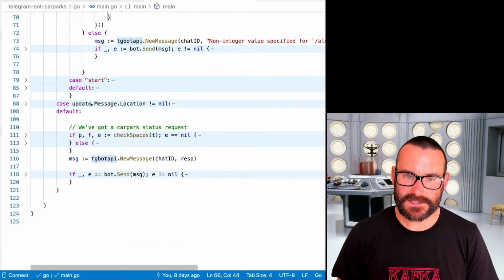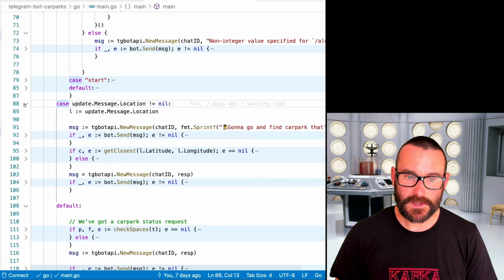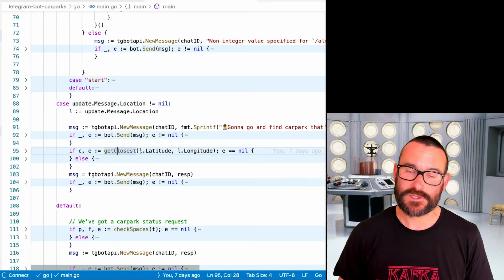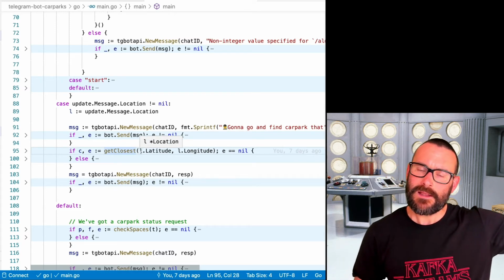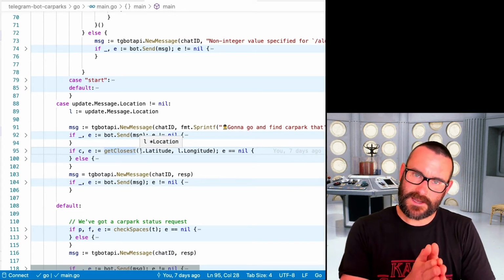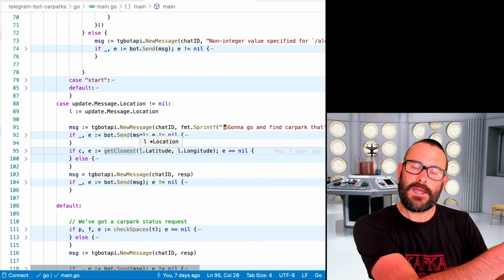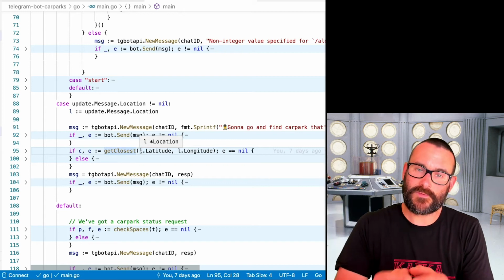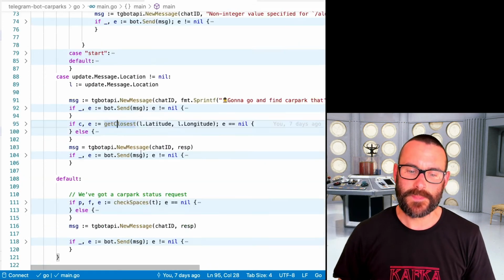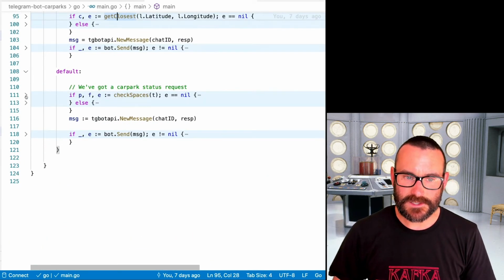The next part says if we get a location come through, then we take that location and run this get closest, which takes the latitude, longitude. It does a lookup against ksqlDB. This actually does a select against that event stream from the beginning, and then it says, well, take the latest one and just cut it off. It's not actually a key value lookup as such. And then the last one is doing a check spaces.